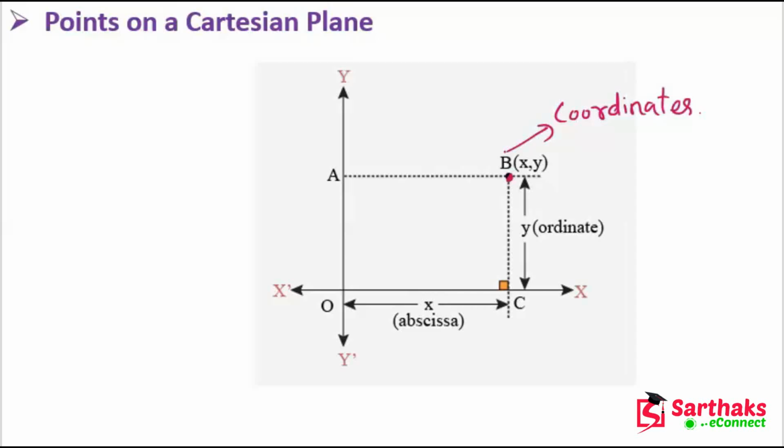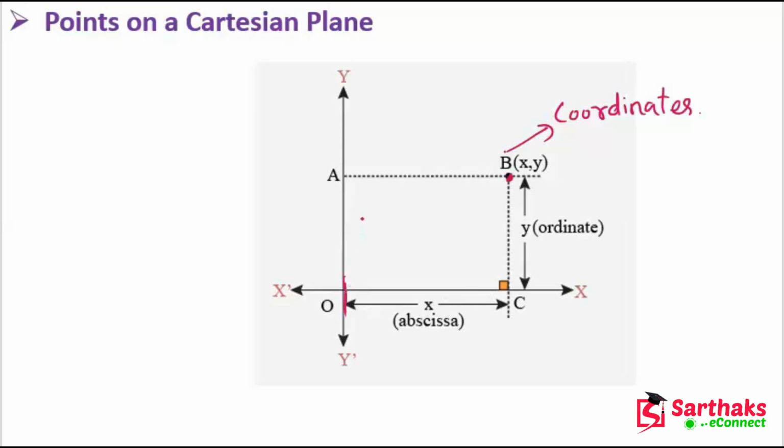Now, the distance of a point from the y-axis is known as the abscissa, which means the x coordinate. Let's suppose this is our y-axis.